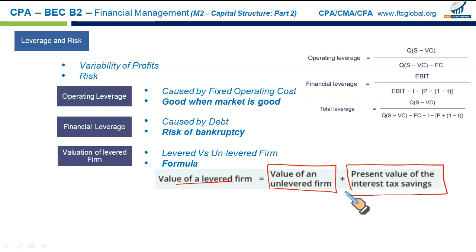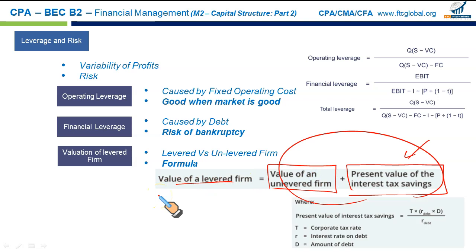So those firms that have issued debt will pay interest, and that interest will be tax deductible. Whatever you save in the form of tax expense because of its tax deductibility, if you can calculate the present value of that interest tax saving, combining these two will give you the value of a levered firm. How do we calculate the present value of the interest tax saving?